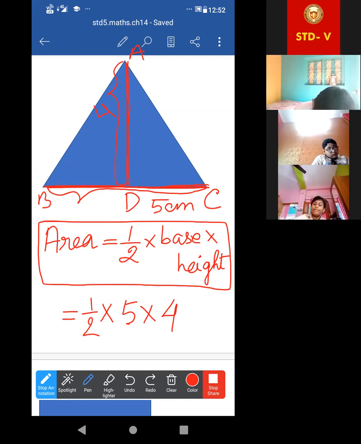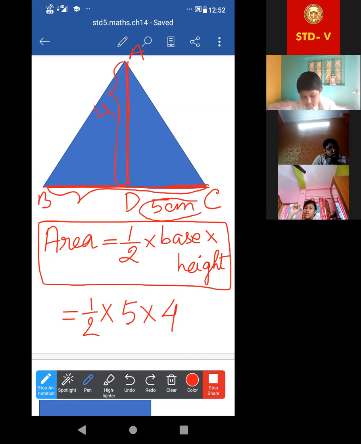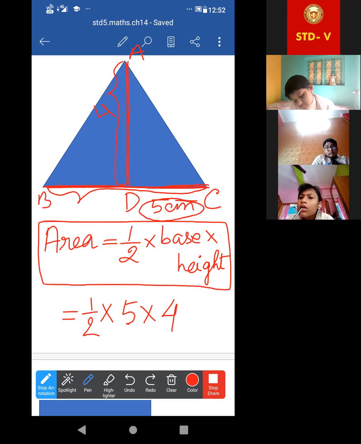At first, everybody confirm. Which one, beta? Half into 5 into 4. But where did 5 come from? I have considered the length of the base as 5 centimeter. Look, I have written it. And this height I have written as 4 centimeter. The base is 5 centimeter and the height is 4 centimeter. Got it?